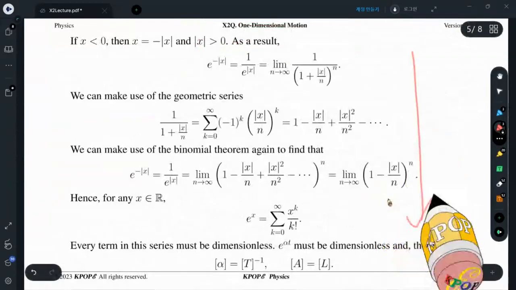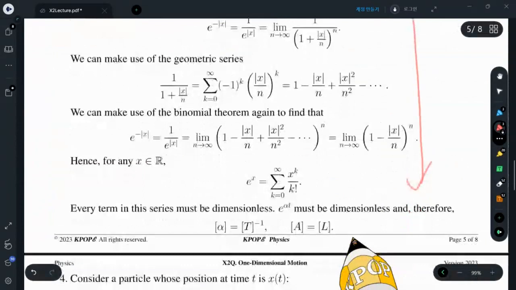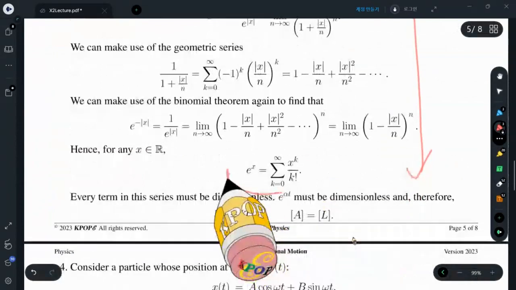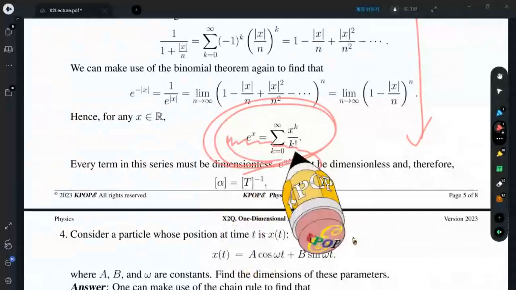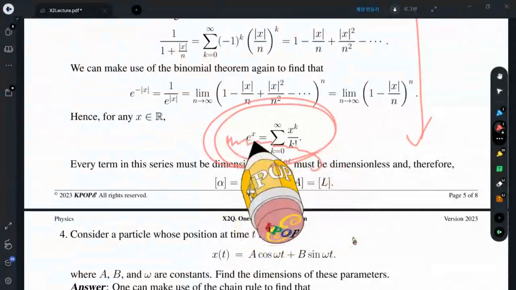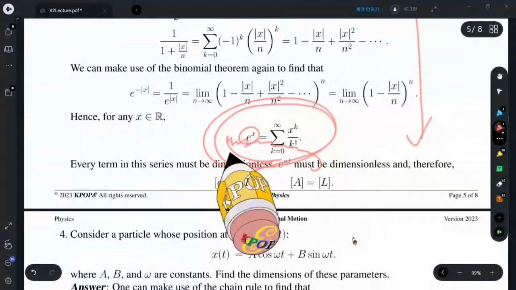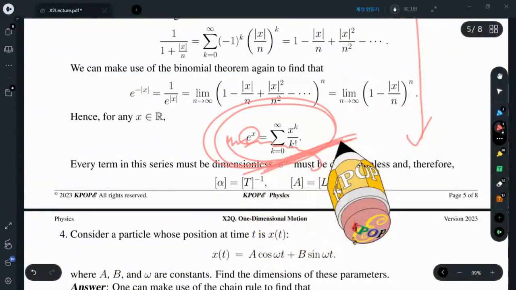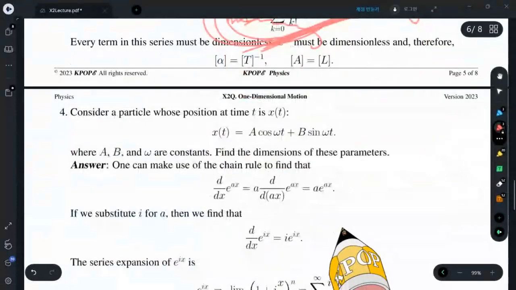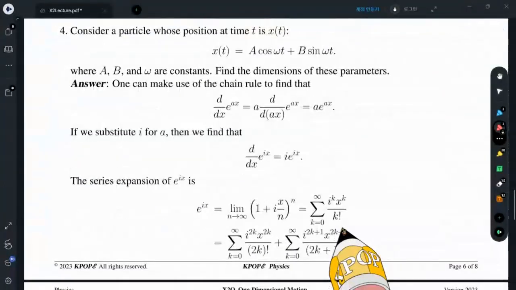So these are some applications to negative values, and the result is given here. We frequently make use of this power series expansion. This converges to the exponential function arbitrarily closely. So it is very, very important in this semester and forever.